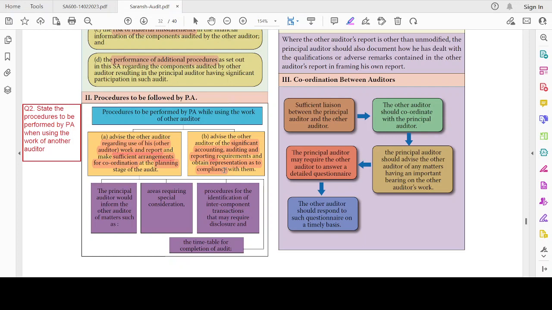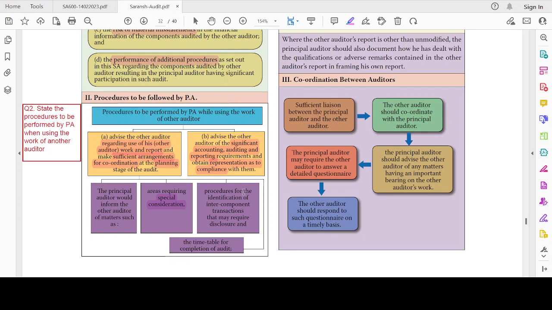Now, what are things that the auditor has to advise? Areas requiring special consideration. For example, this company has a lot of inventories, that has to be specially considered, right? Or it has lots and lots of legal cases, and that has to be given special consideration with respect to the provisions and contingent liability amount, right? Those are the areas which require special consideration.